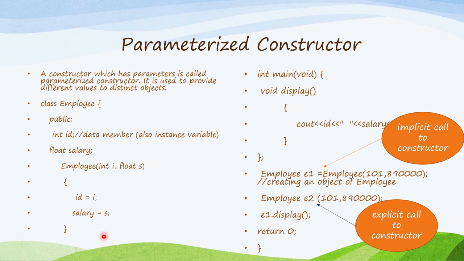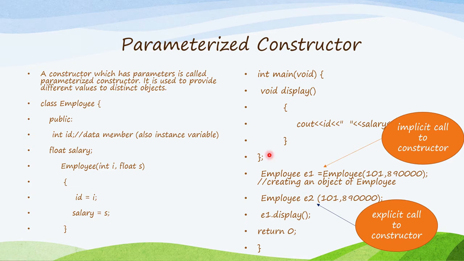The first constructor is a parameterized constructor with two parameters, integer i and float s. Whoever creates an object has to pass two parameters to this constructor, and it will initialize id to i and salary to s, and it will display.